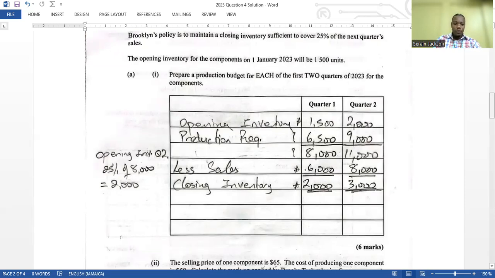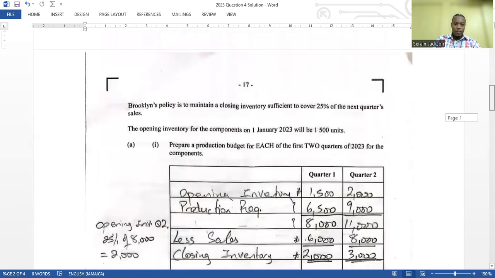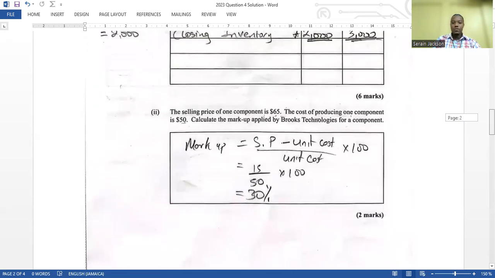So we're moving on. Part 2 of question 4A is asking you to calculate the markup on one component. The one component is sold for $65 and it costs $50 to make one. That's a unit cost. They're asking us to calculate the markup.